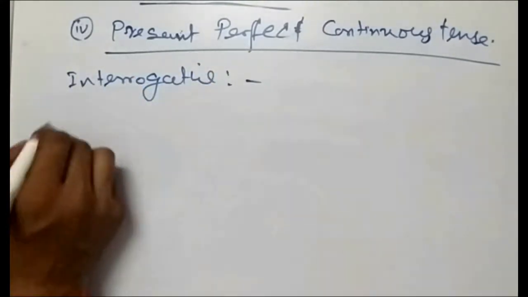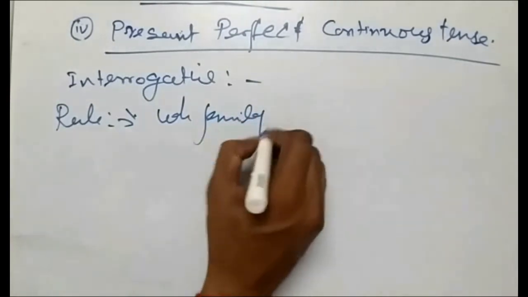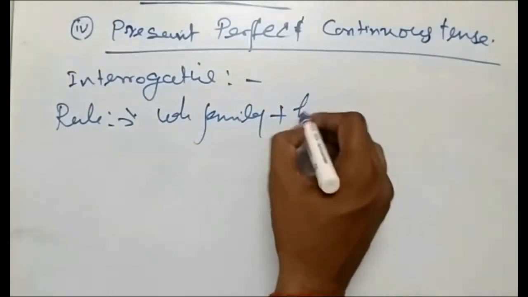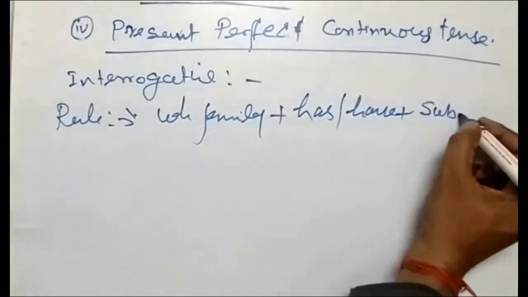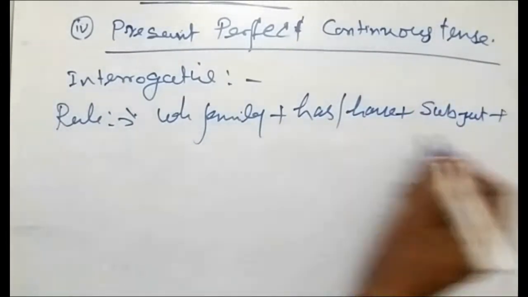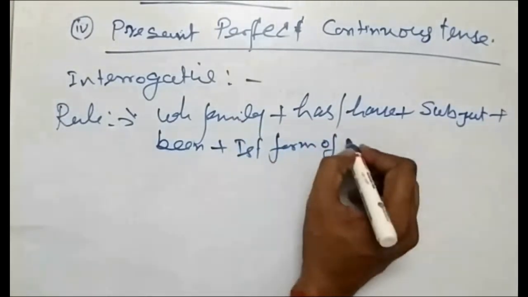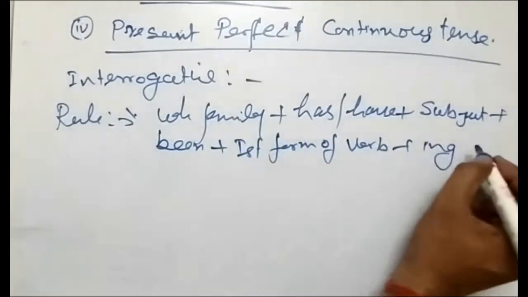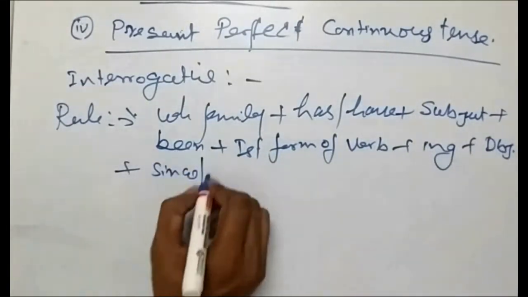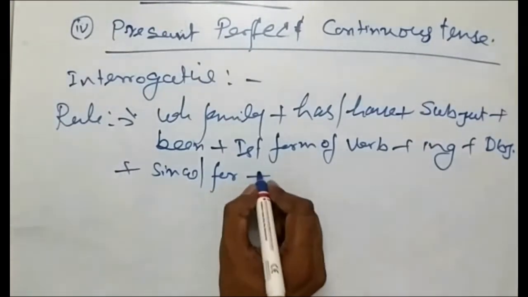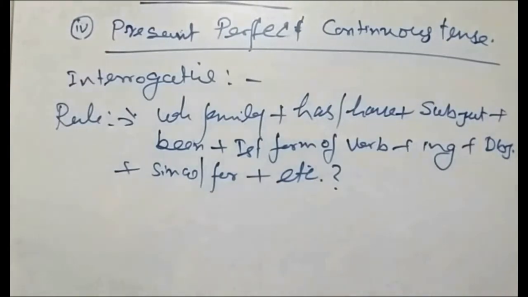What will the rule be? The WH family, plus has or have, plus subject, plus been, plus first form of verb plus ing, plus object, plus since and for, plus etc. And at the end of the sentence a question mark will come.